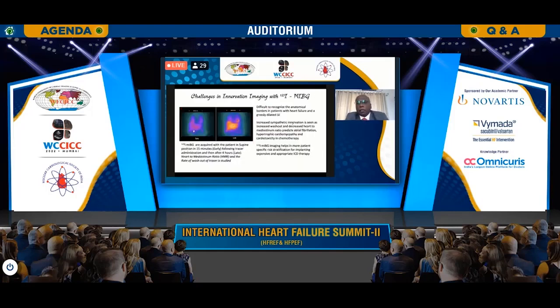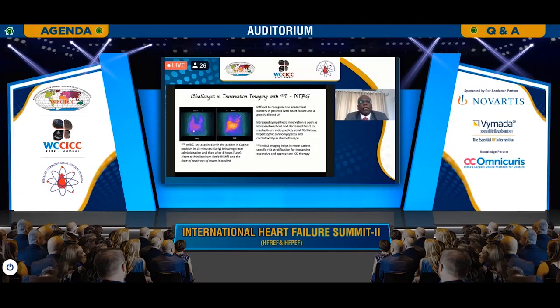So what could be the cause? Probably there is increased sympathetic innervation, which causes increased washout of the MIBG, and as a consequence there is decreased heart uptake and heart to mediastinal ratio, and this predicts atrial fibrillation, hypertrophic cardiomyopathies, cardiotoxicity due to chemotherapeutic agents and all. So MIBG not only helps in imaging the extent, but also helps us to risk stratify the patient.